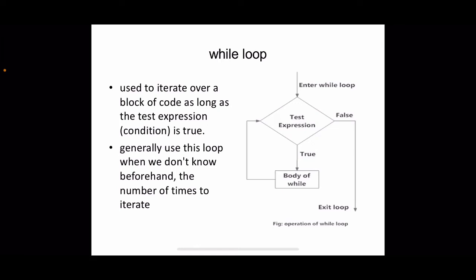In case of a while loop, this is the flow chart. First we have to test the condition. In order to enter the loop, we have to test the condition beforehand. If it is true, we will execute the body of the while once. Again this expression will be evaluated. If it is true, again this body will be executed, and this procedure will be repeated as long as this condition holds true. Whenever this condition evaluates to false, the body of the loop will be exited and the next statement will be executed. That is how the while loop is implemented.